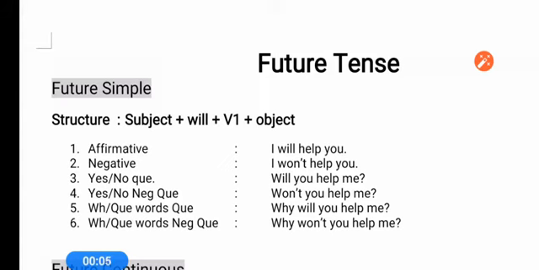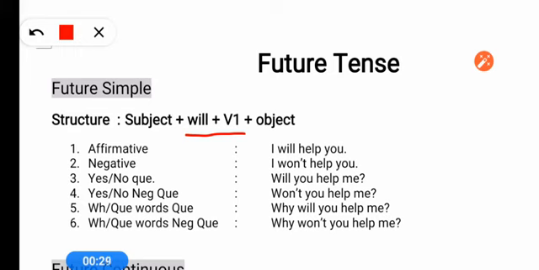Yesterday's lesson was about future tense, where I explained all the future tenses. Here again I am going to revise quickly with the structure. First one is future simple. The structure you can see here. Simple future, we use will plus first form of the verb.